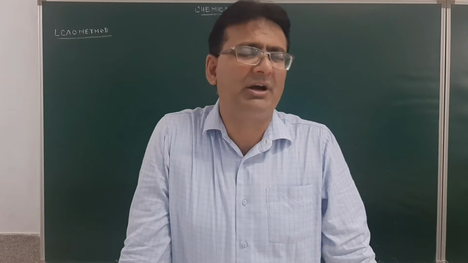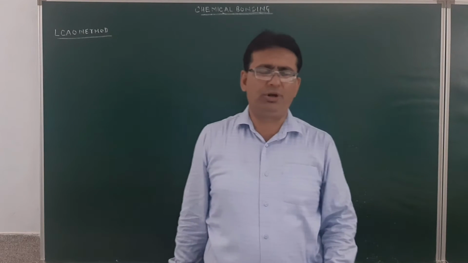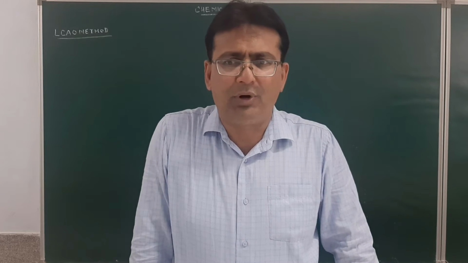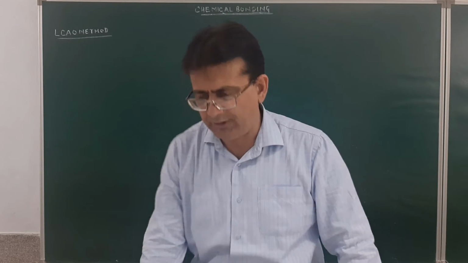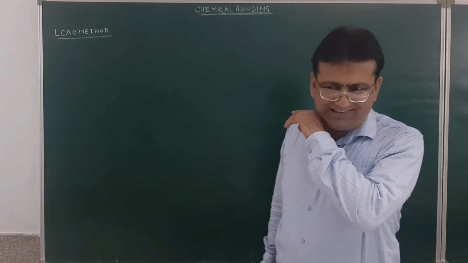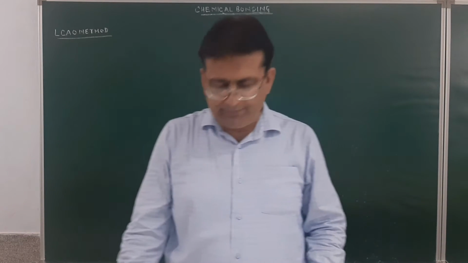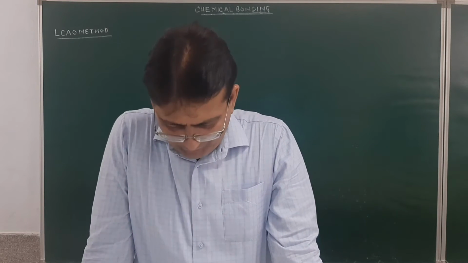Students, if you remember, I completed my last lecture by giving a statement that the electron density in the bonding molecular orbital is more than the electron density in the anti-bonding molecular orbital, and bonding molecular orbitals hence are more stable than anti-bonding molecular orbitals.